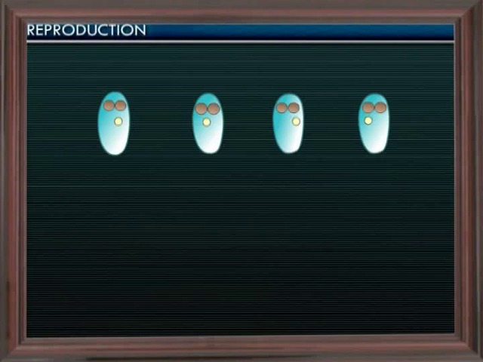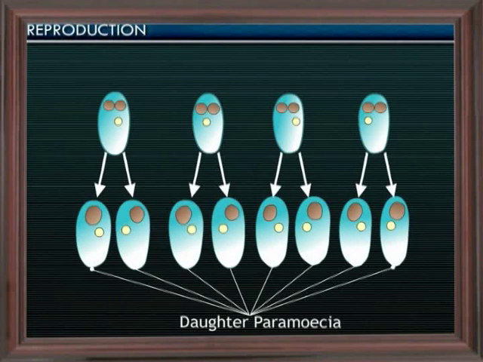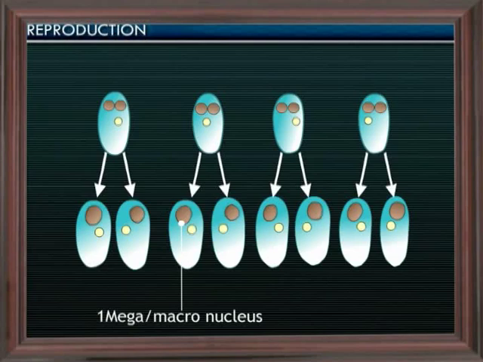Each of these 4 daughter cells will again divide, giving rise to 8 daughter paramecia with 1 macronucleus and 1 micronucleus. As we can observe, it is always the micronucleus that divides by mitosis, and the macronucleus in the ex-conjugants does not divide. The micronucleus divides by mitosis in the conjugants, resulting in male and female pronuclei. The union of the male pronucleus with the female pronucleus of another paramecium brings about genetic recombination.